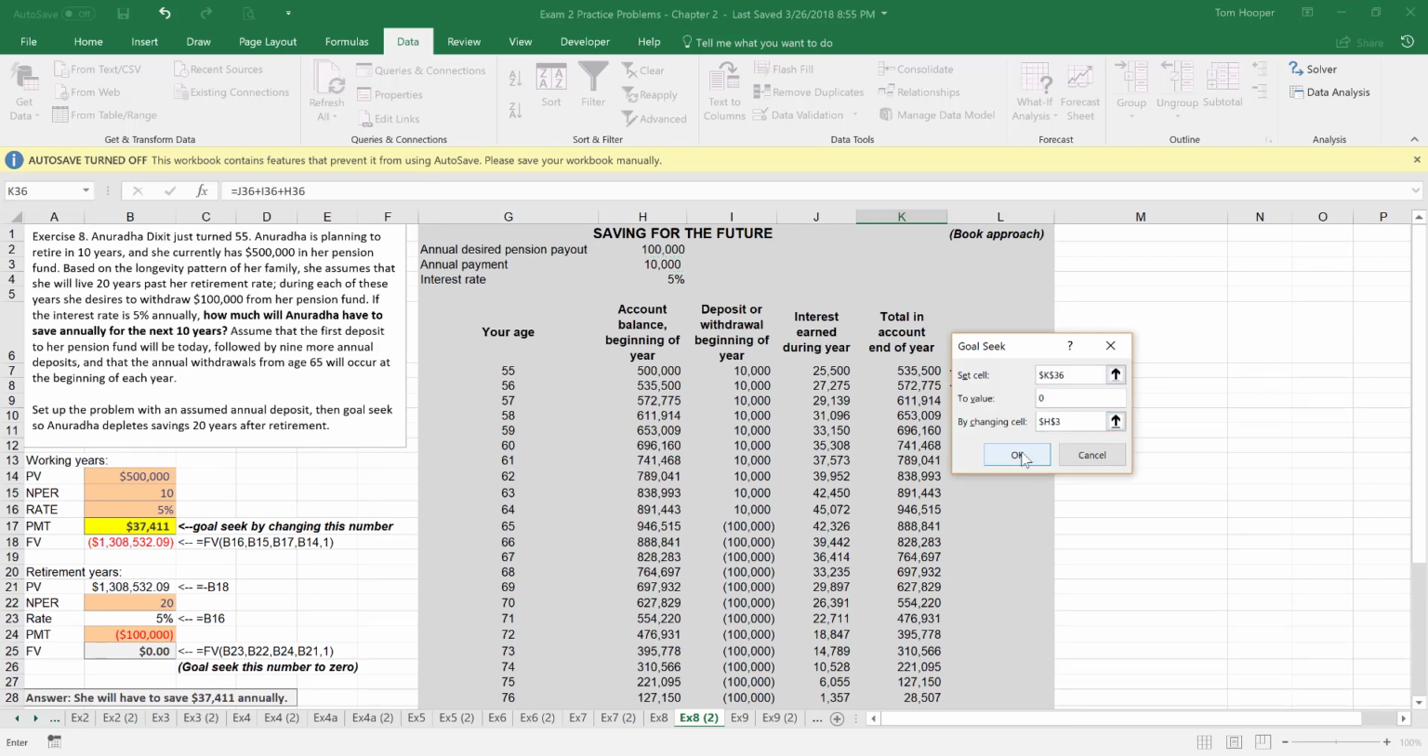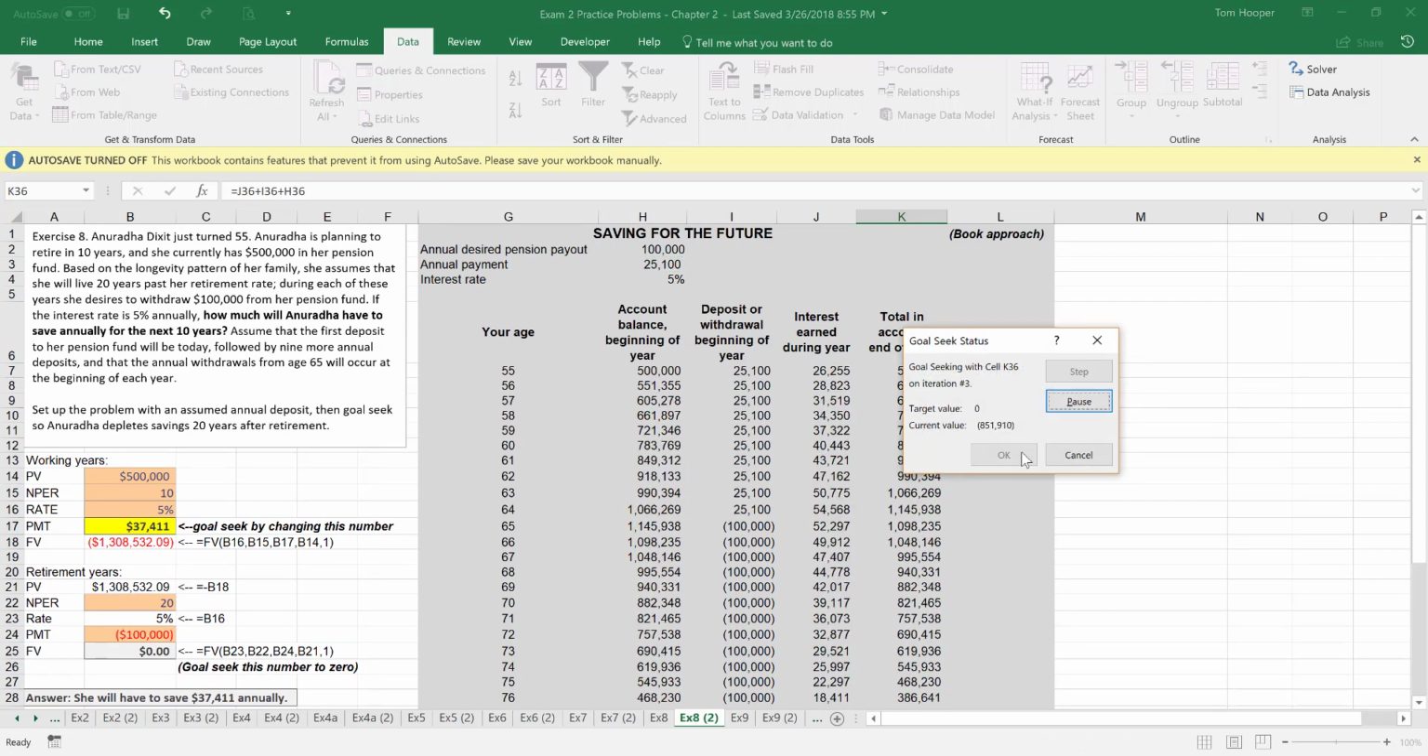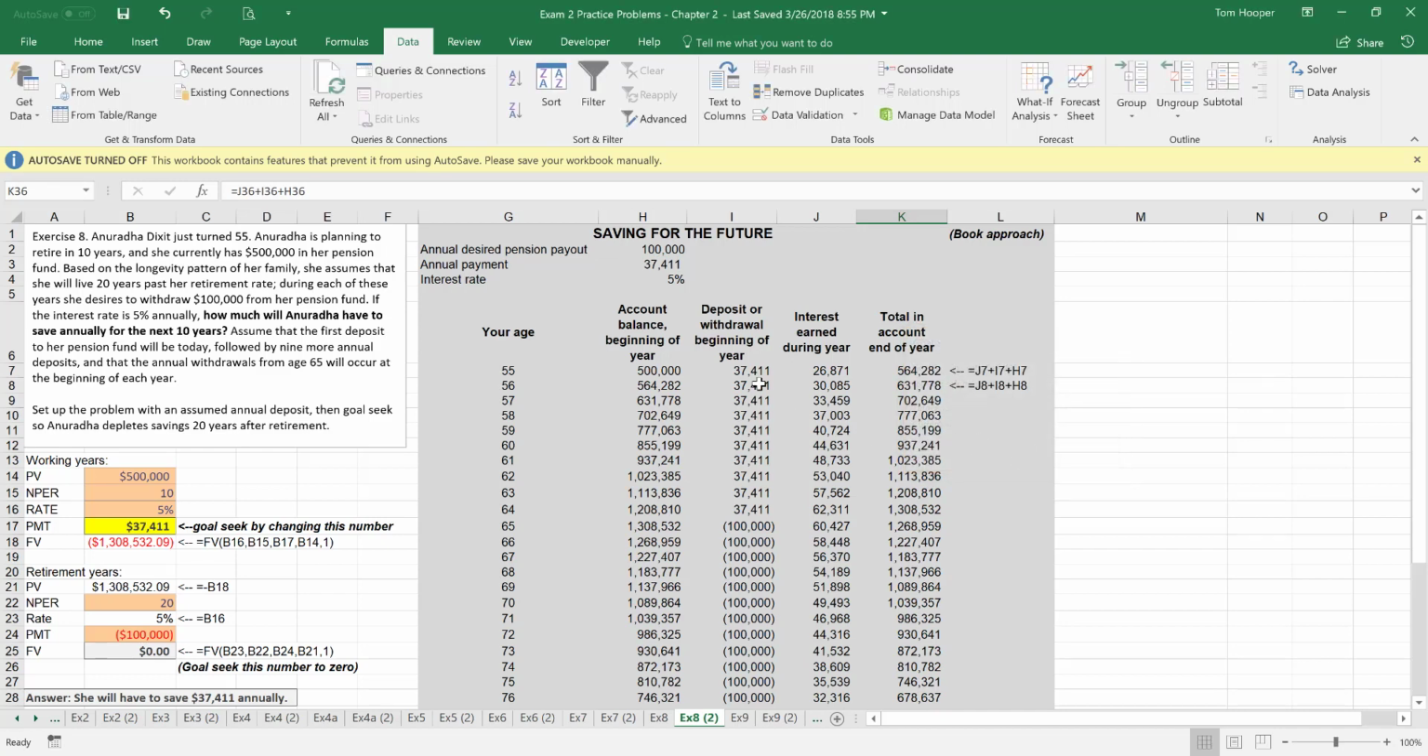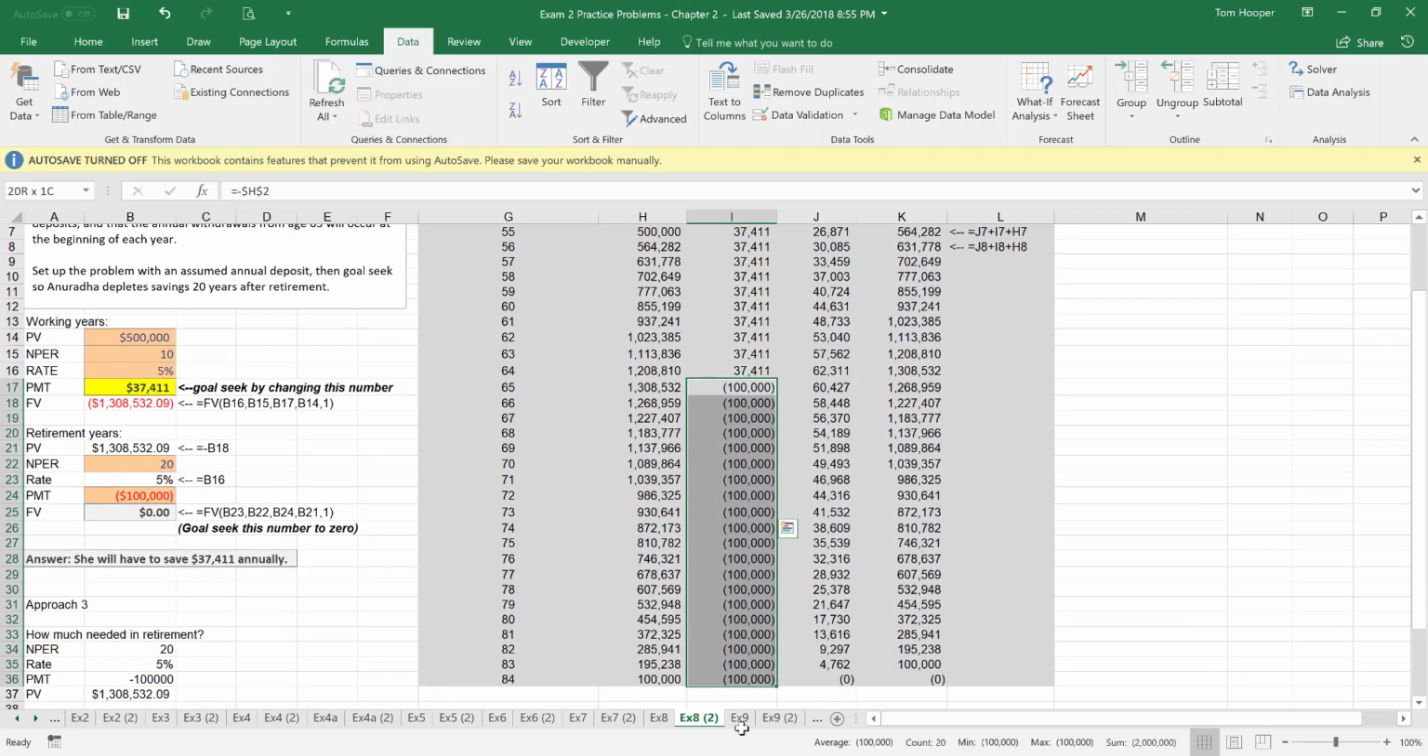she's working. And if we do that, we get an answer of $37,411 deposited over 10 years each year. And then the withdrawals of $100,000 cause her to run out of money right at the end of her expected lifespan, morbid as that may be.